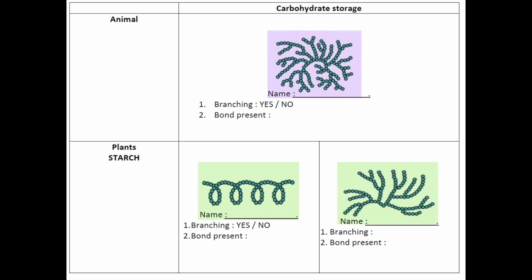Now let's have a look at the examples of polysaccharides that are formed from the condensation of many alpha-glucose molecules, which make them suitable to act as carbohydrate storage. For animals, we know that animals store excess carbohydrate in the form of glycogen. And as you can see from the diagram, glycogen is a branched polymer.